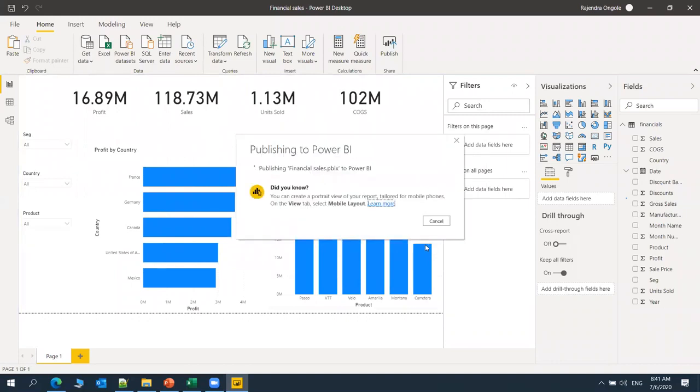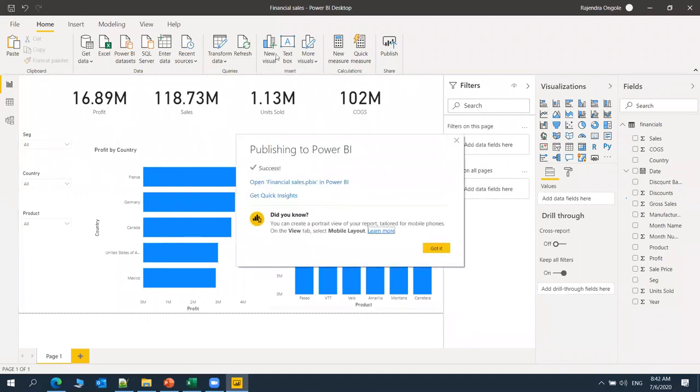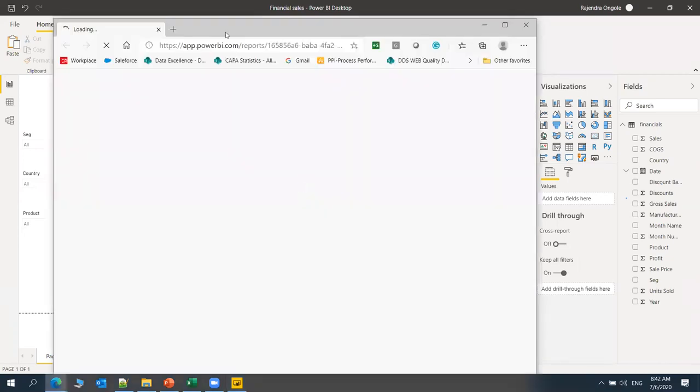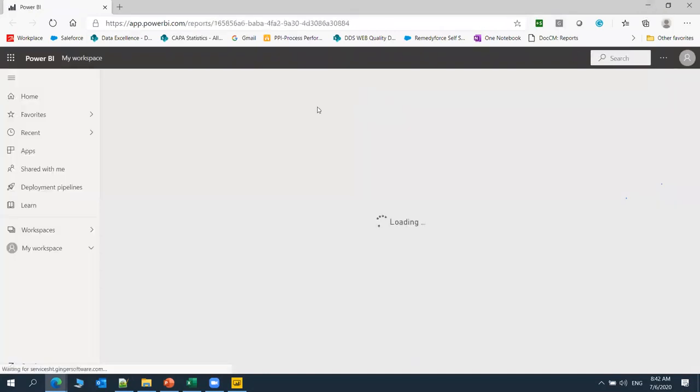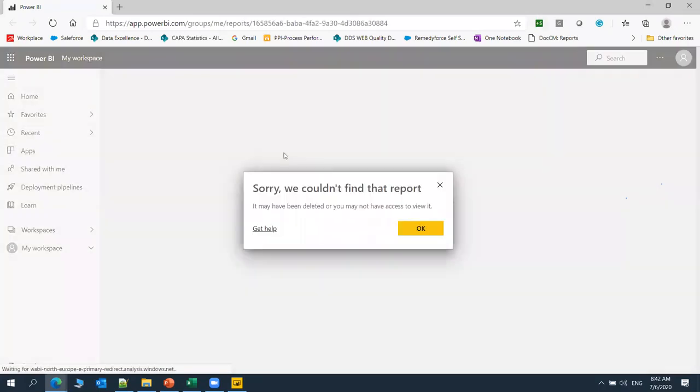It will take less time to publish the report into the service. So here, see, I just completed the development in the desktop and have published the report into the service by using this publish option. Once I publish into My Workspace, this is the way we see the success. I have completed the report and published it into the service. If you want to open the report, we can click this option. Directly, it will open at the report level. Let me open it.